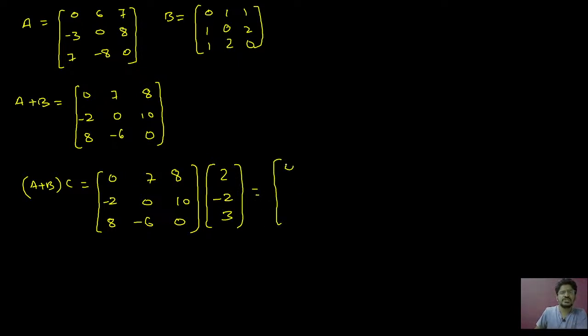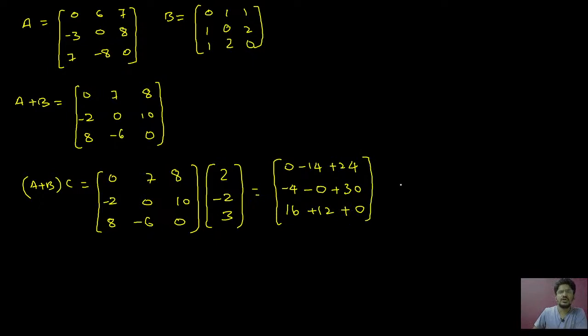0 into 2 is 0. 7 into minus 2 is minus 14. 8 into 3 is 24. Minus 2 into 2 is minus 4. 0 into minus 2 is 0. 10 into 3 is 30. 8 into 2 is 16. Minus 6 into minus 2 is plus 12. 0 into 3 is 0.